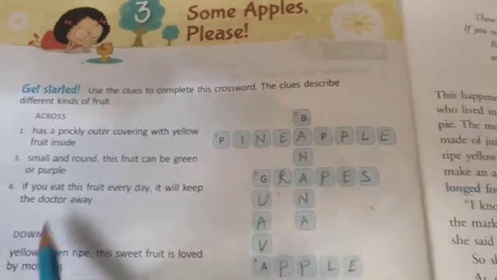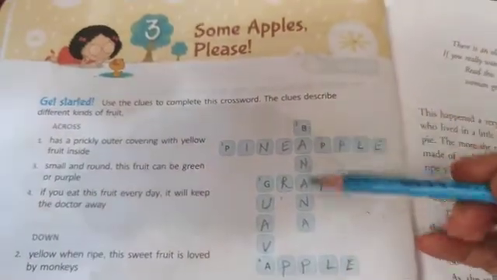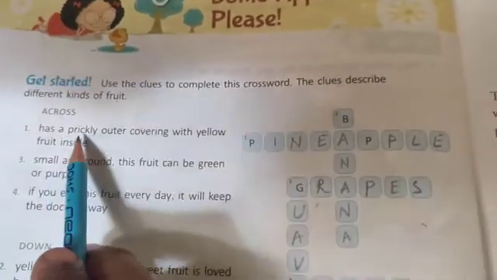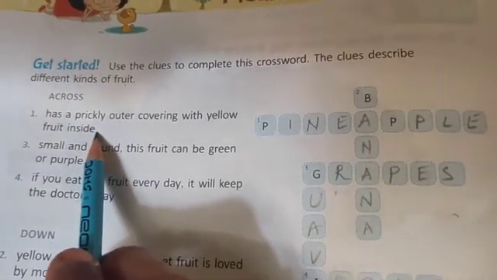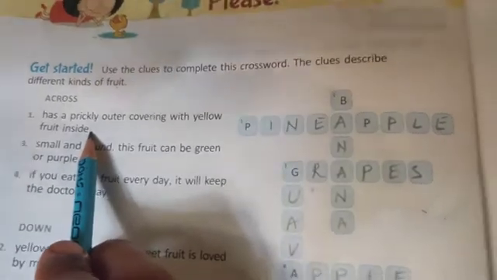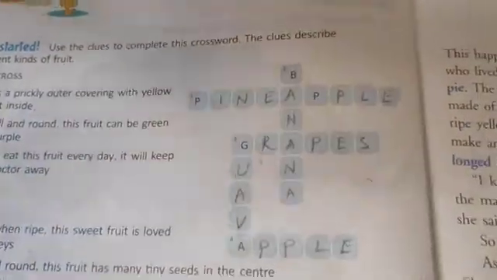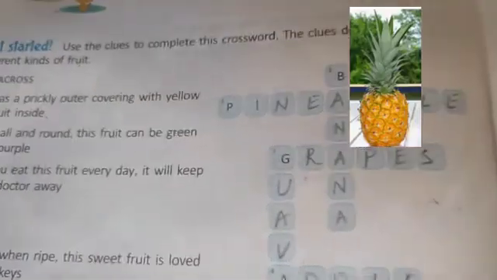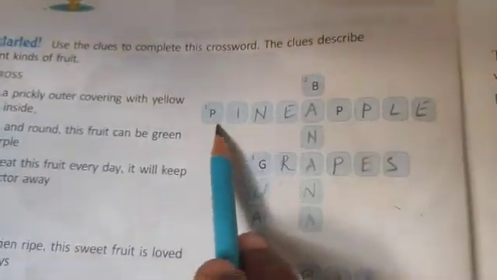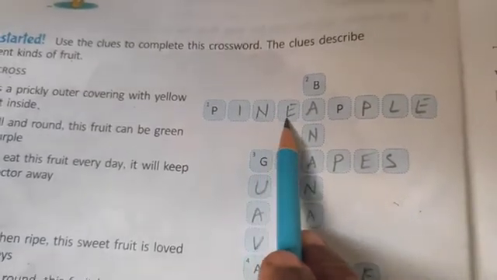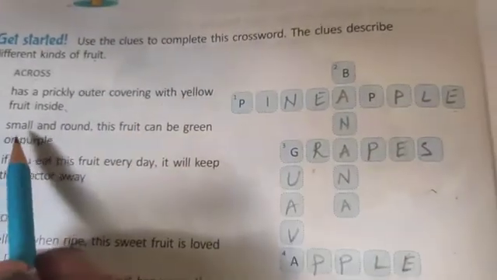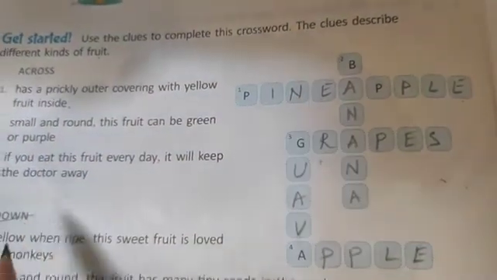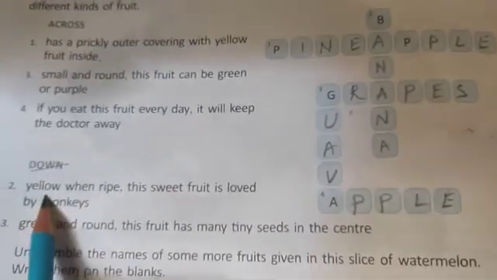Across, downwards. So this is across and this is downwards. Number 1 has a prickly outer covering with yellow fruit inside. What is that fruit? Prickly outer covering with yellow fruit inside. What is that? Yes, I got it. It is a pineapple. So write here pineapple. So now downwards. To fill second one, we need to go for downwards.